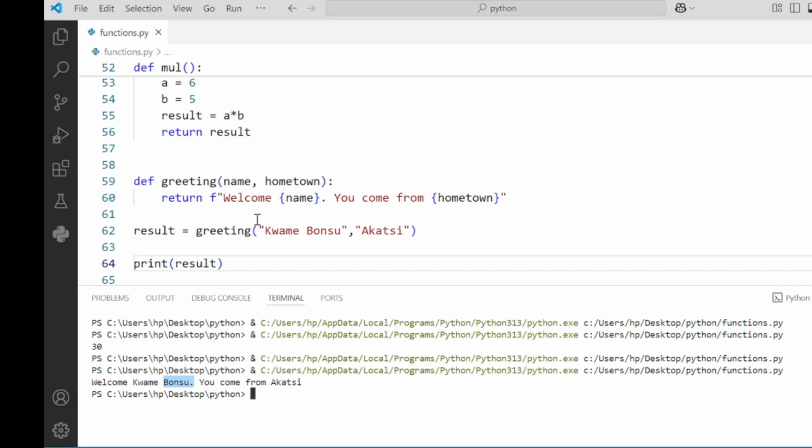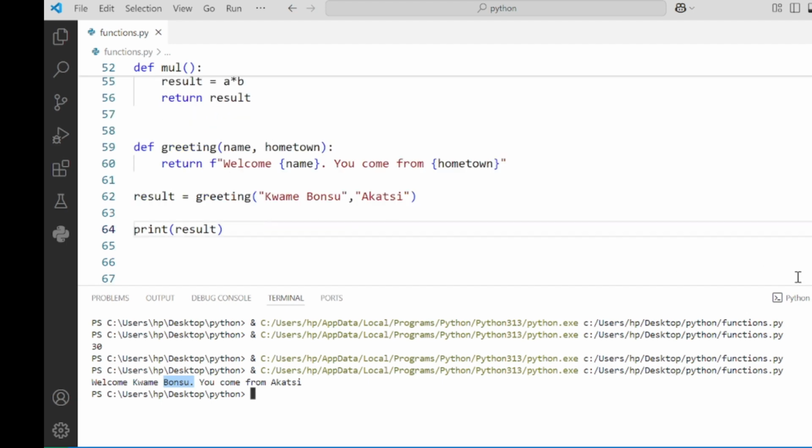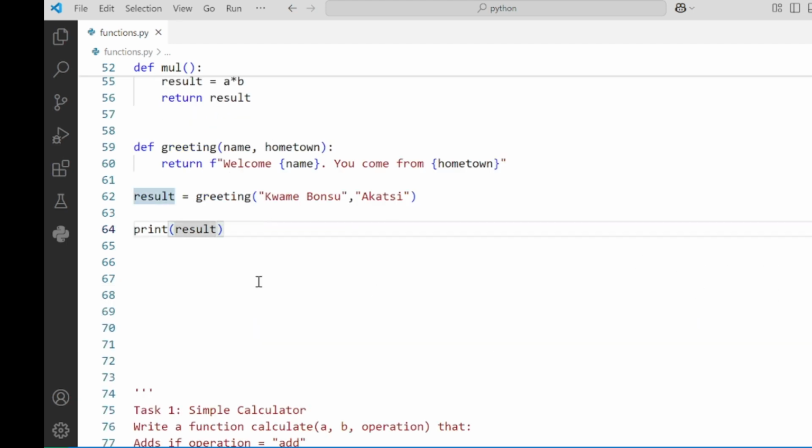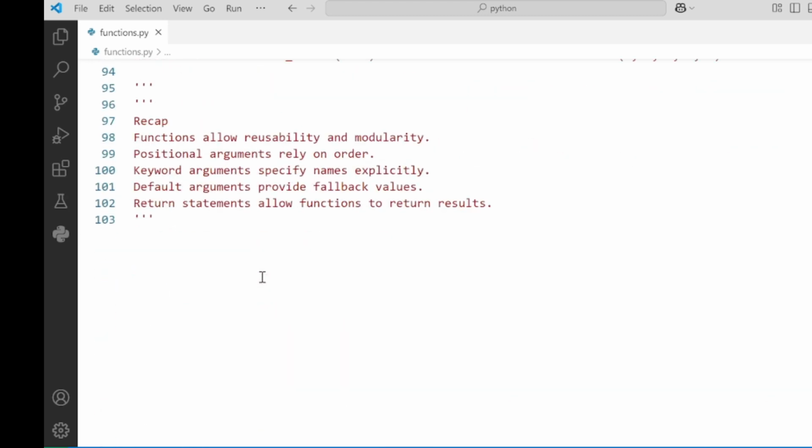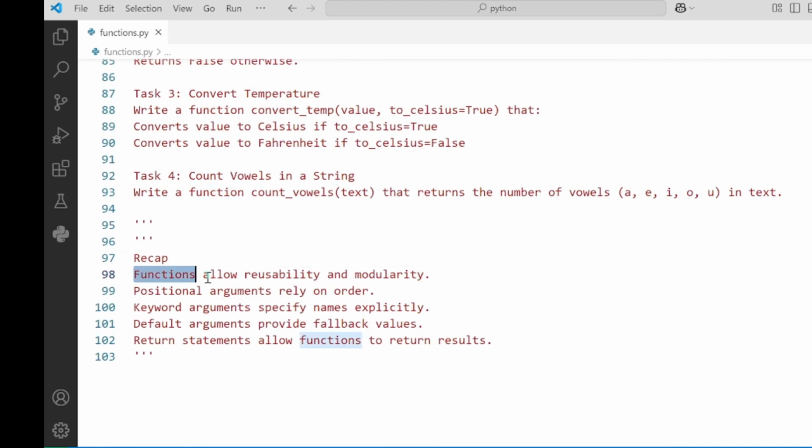We have covered the basic functions in Python. Now, a recap. Functions allow usability, reusability, and modularity. Code which we use several times can be reused. Modularity means a bigger problem can be broken into smaller parts to solve it. Positional arguments rely on order. If we interchange the order, we get a mistake.